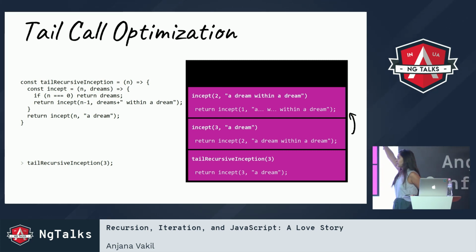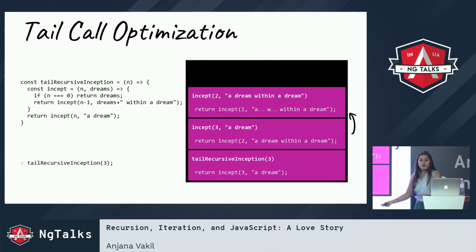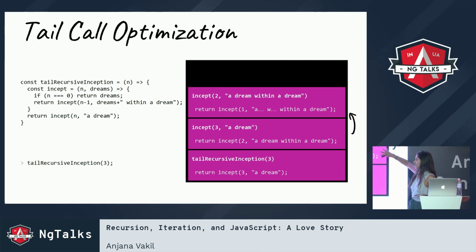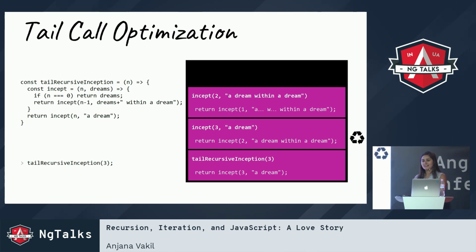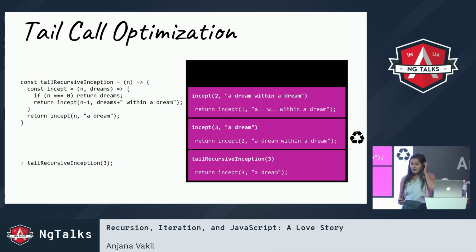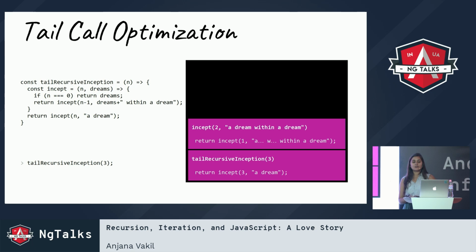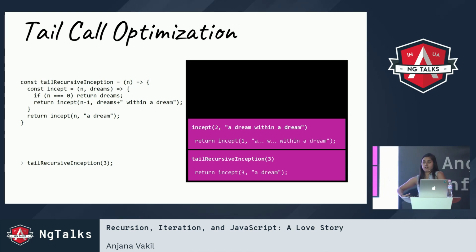But now here's the thing: whenever this call to incept of 2 returns, the frame, the calling context from the incept of 3 call, is just going to return that result immediately to whatever called it. So I don't actually need to remember anything about what's going on in our incept of 3 call anymore. So I can take that frame and throw it out. I don't need it anymore. Or better yet, since we're eco-friendly, I can recycle it. Maybe I reuse the resources, or maybe we just get rid of it and now I have room for another one. But in any case, I can just get rid of it. So now my stack has been elided. It's been shortened. We've taken out the middle step because whenever this returns, I can just return it straight to the lower stack frame.